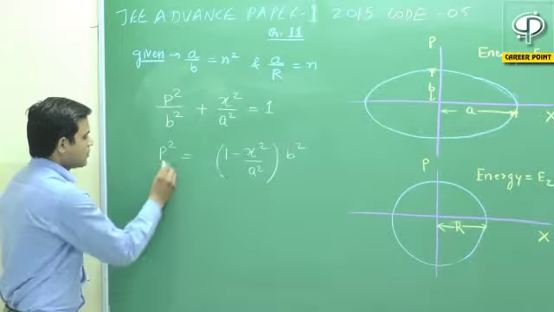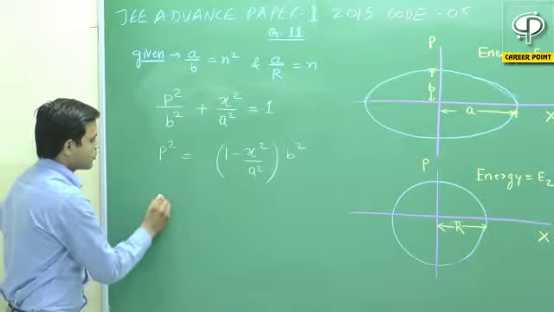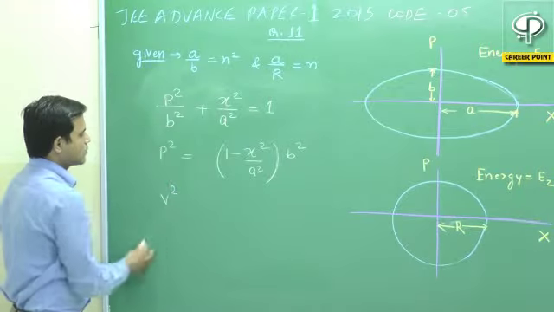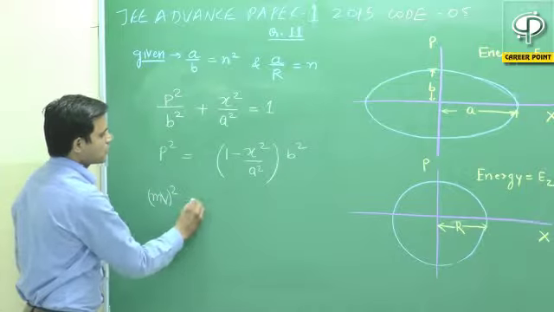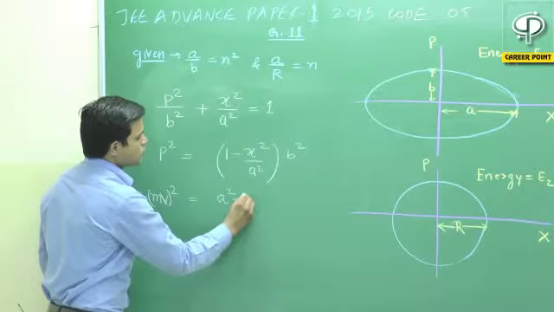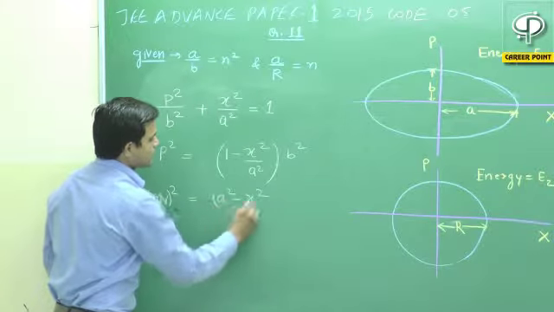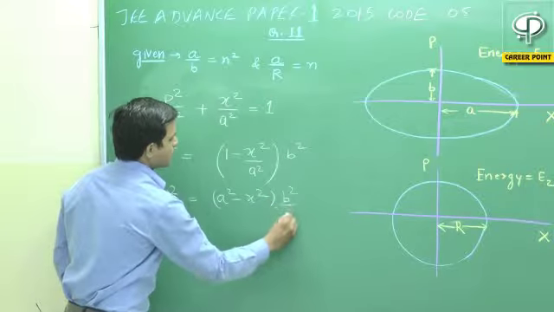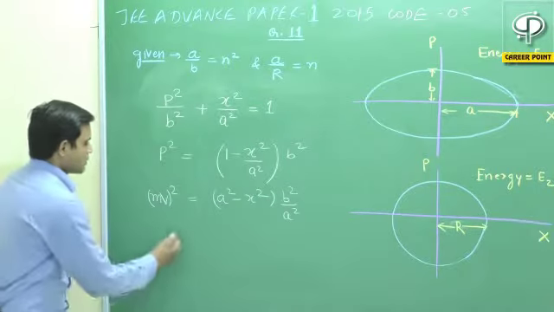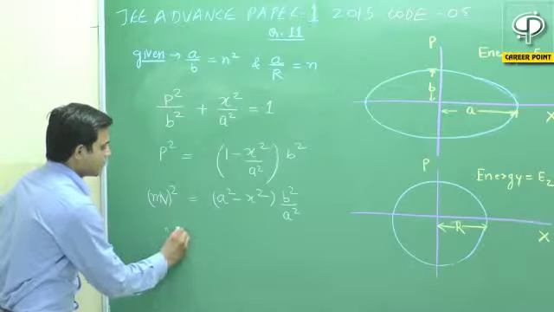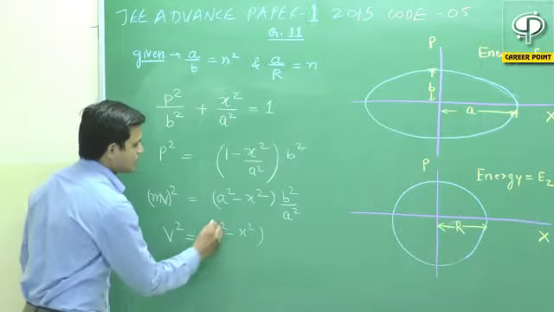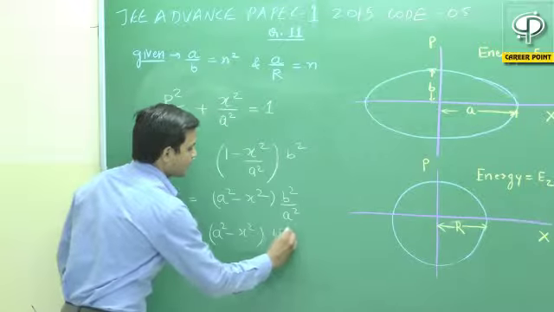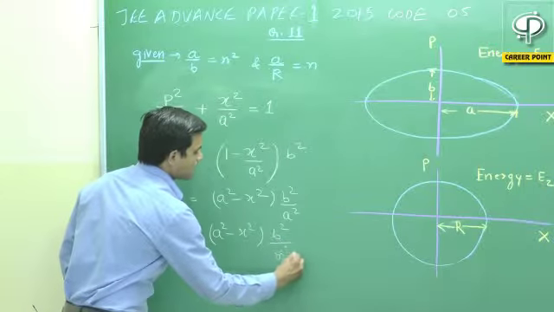Okay. Now we have to move further and calculate the value of v square, because we know that the momentum is equal to mass into velocity. So this will be equal to (a square minus x square) multiplied by b square upon a square. Now the velocity squared will be equal to (a square minus x square) multiplied by b square upon m square a square.